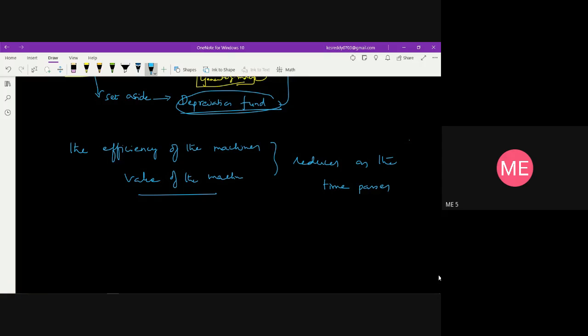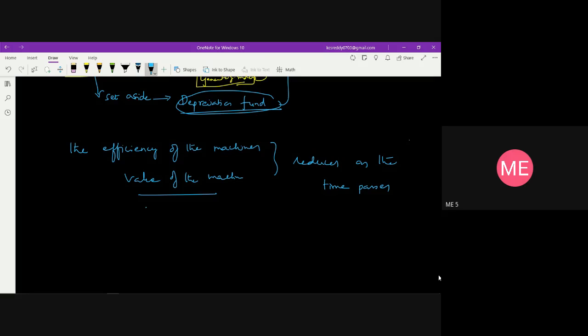That is what we can say is depreciation, the reduction in the value of the machine, which we are going to find out in terms of operating cost.